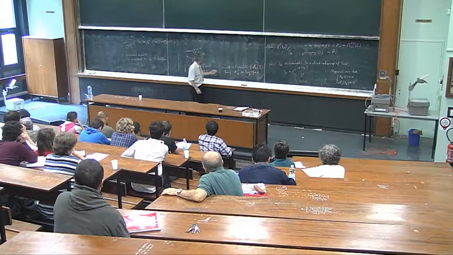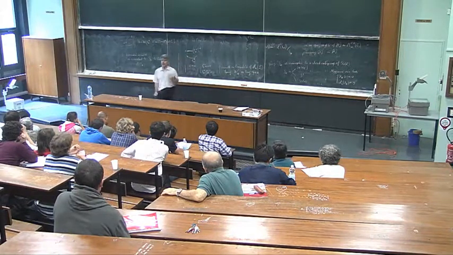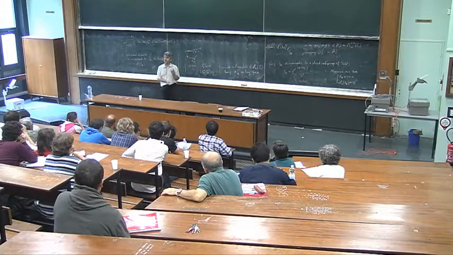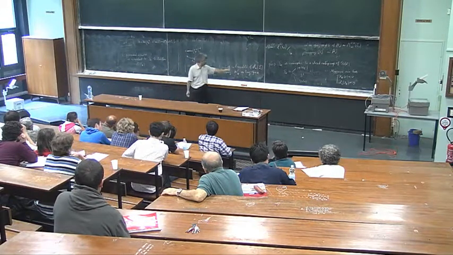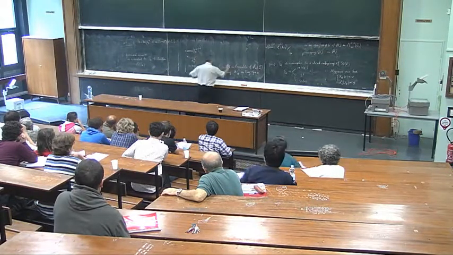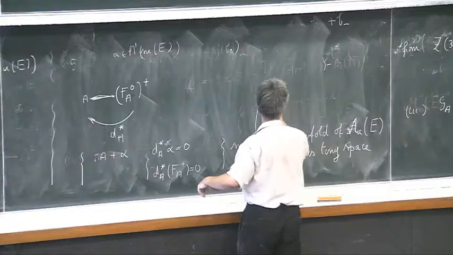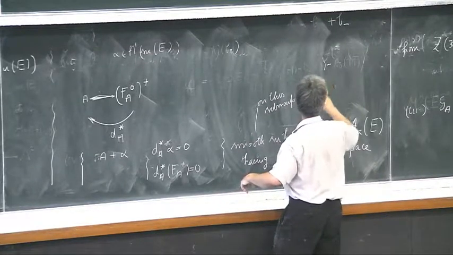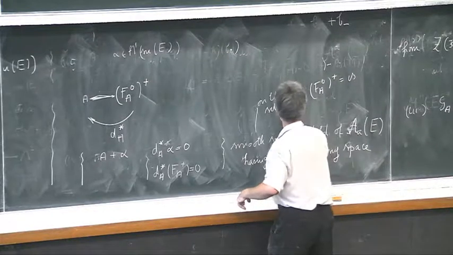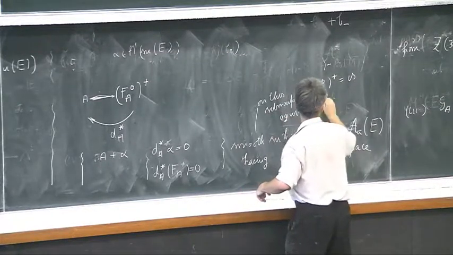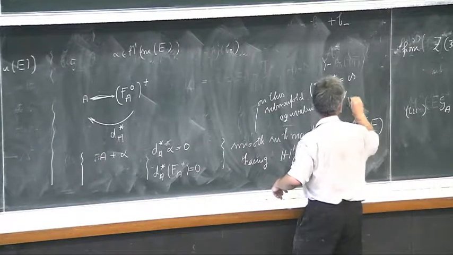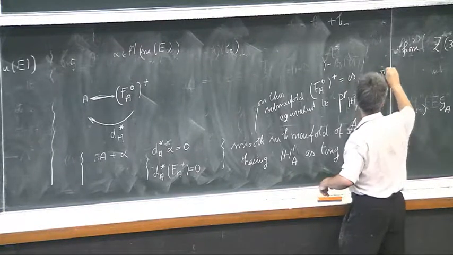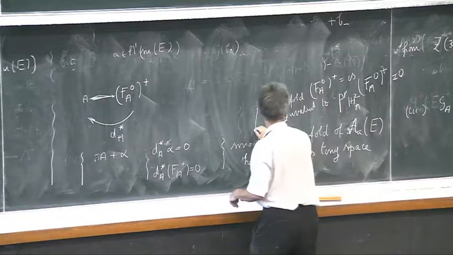However, you have to come back to the brutal condition, F_A^+ equals 0, and you can prove that on this submanifold, the equation F_A^0 plus equals 0 is equivalent to the same thing projected on H2.